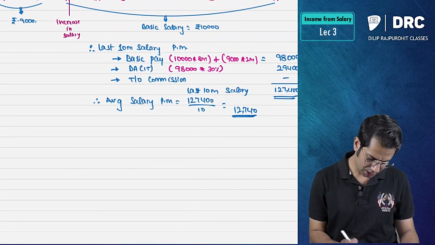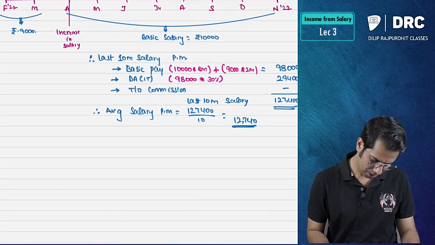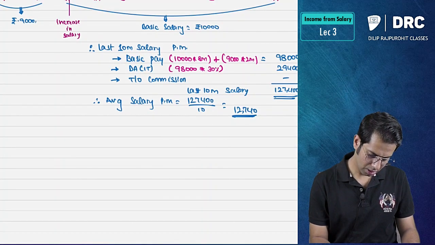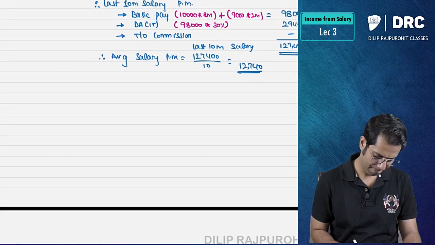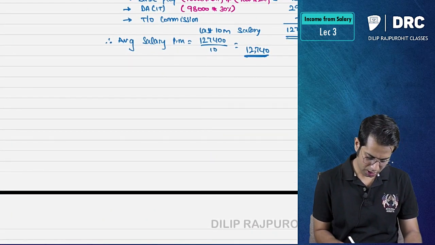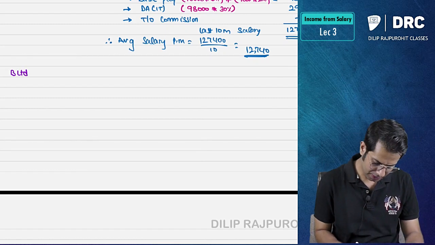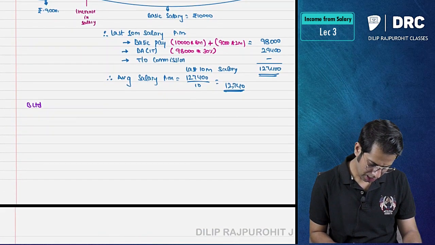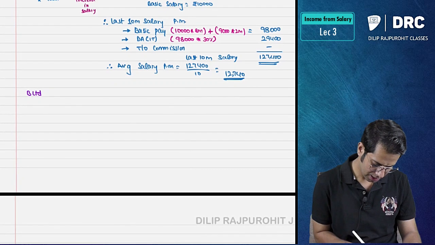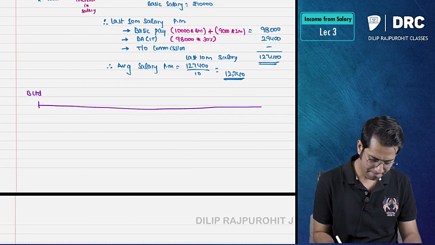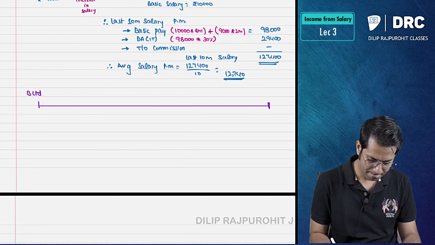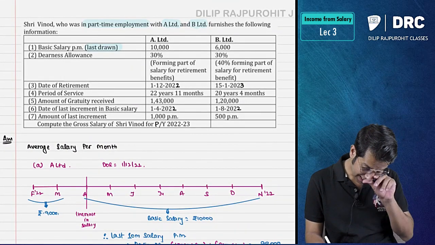Let me do the computation. Now I'll be very fast. In case of B Limited, I will again have to take, he retired on which date?